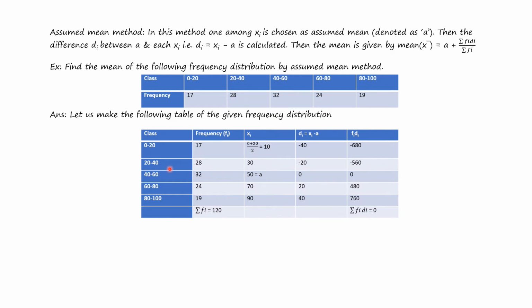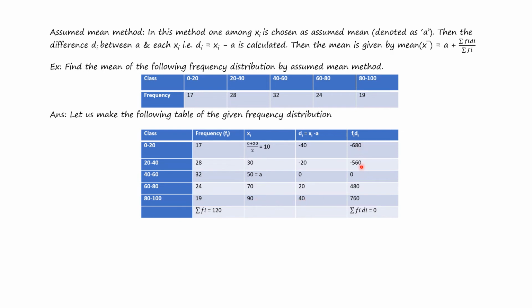The second class, 20 plus 40 whole divided by 2, is 30, and then 50, 70, 90. But here we have taken 50 as the assumed mean, denoted as a. And di is nothing but xi minus a. So here di is 10 minus 50, which is minus 40. Here it is 30 minus 50, which is minus 20. And 50 minus 50 is 0. 70 minus 50 is 20, and 90 minus 50 is 40.